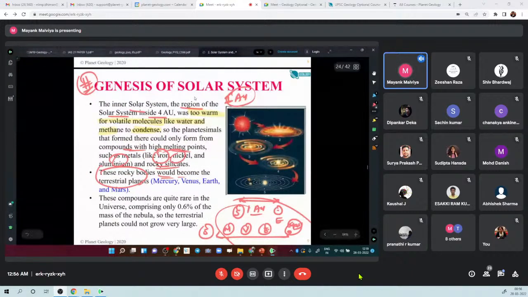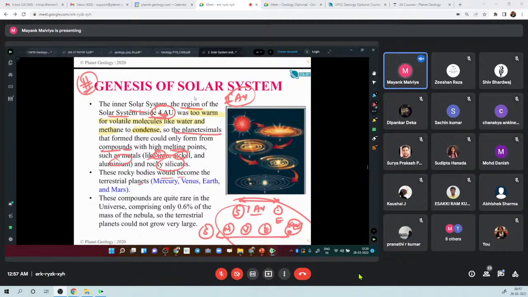So this is what it is saying. It is saying that the inner solar system, that is the region up to 4 astronomical units, is too warm for light elements as well as volatiles to exist. So these planetesimals or these regions have only those compounds which have high melting points, which includes iron, nickel, aluminum and rock silicates. Most of the rocks on Earth are formed of silicates. Rocks could also be carbonate, phosphate, or halides, but about 90% of the rocks on Earth are silicates.